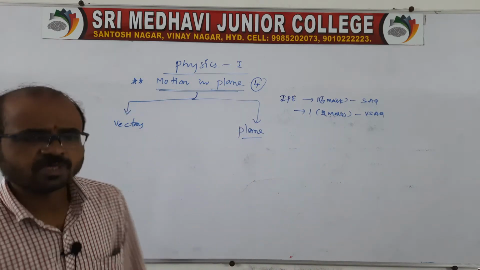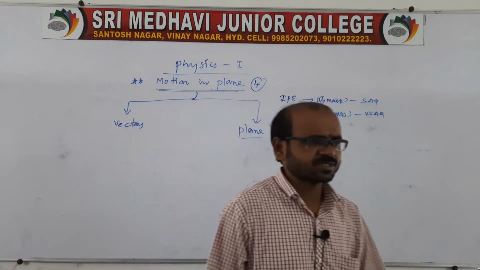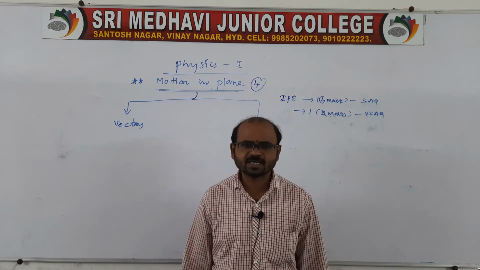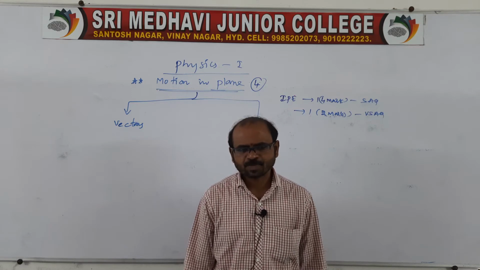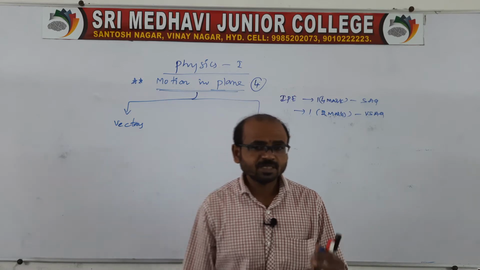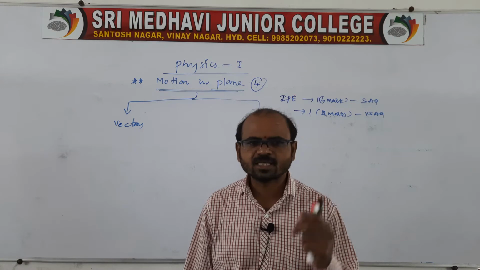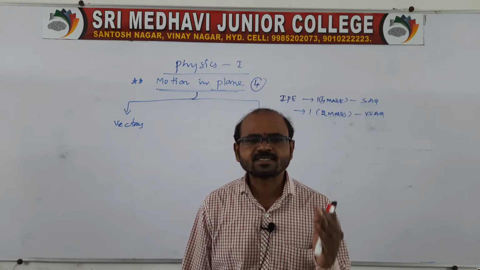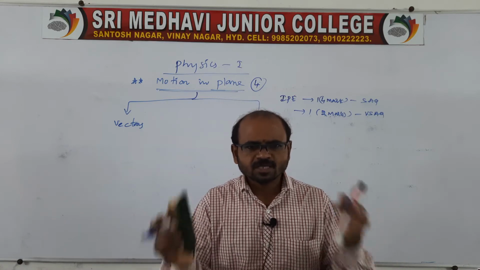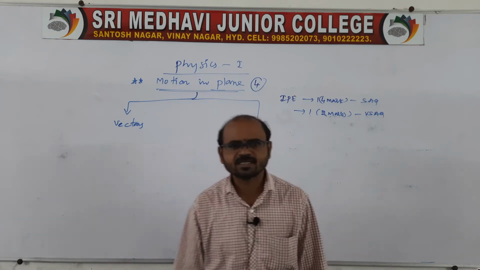See, we have a number of physical quantities, right? In units and dimensions, we discussed some physical quantities. Physical quantities are classified into 3 groups based on their magnitude and direction: one is the vector group, one more is the scalar group, and another one is the tensor group. So all physical quantities come under these 3: vector quantity, scalar quantity, and tensor quantity.